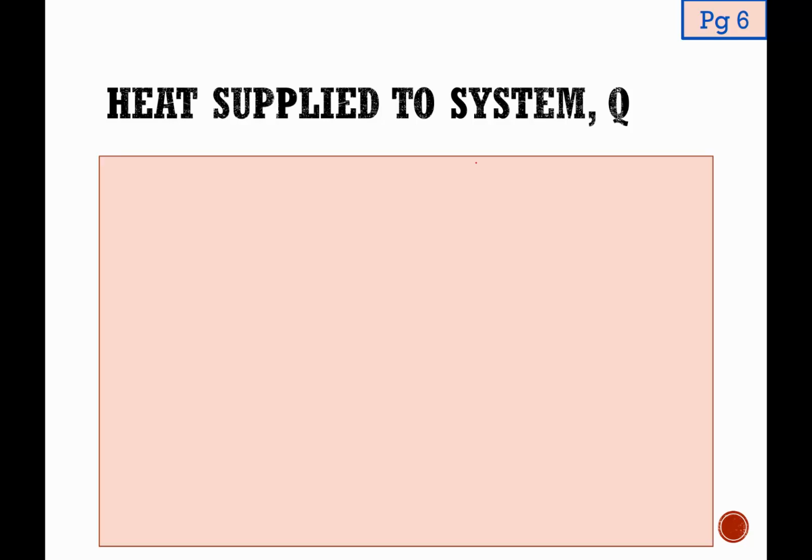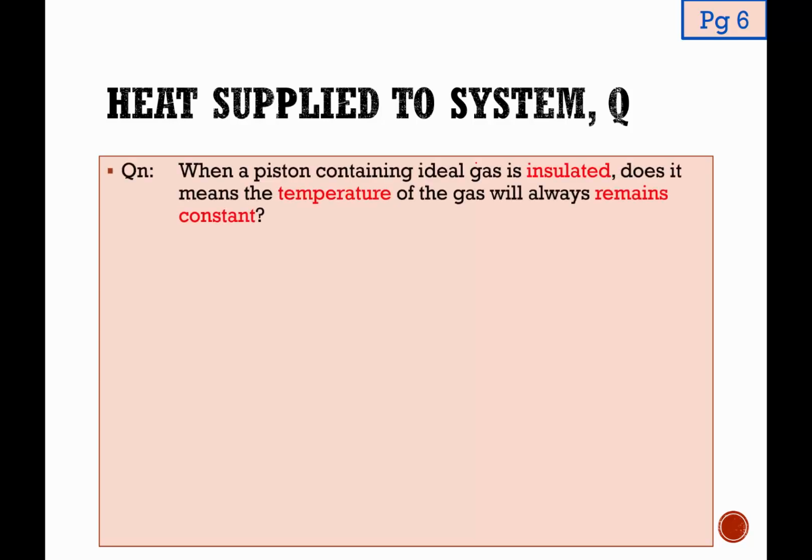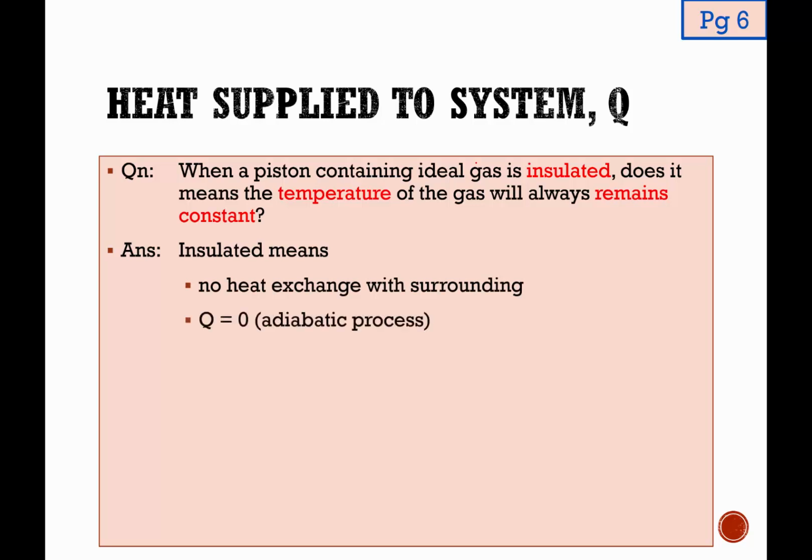So now move on. This slide is something extra, but it is trying to bring an important message. The question here is, when a piston containing ideal gas is insulated, does it mean that the temperature of the gas will always remain constant? Okay, and the answer to this question is a definite no. Insulated actually means that there is no heat exchange with the surroundings. Therefore, Q is 0. It's an adiabatic process. And all insulated really means is that Q is 0, nothing else.